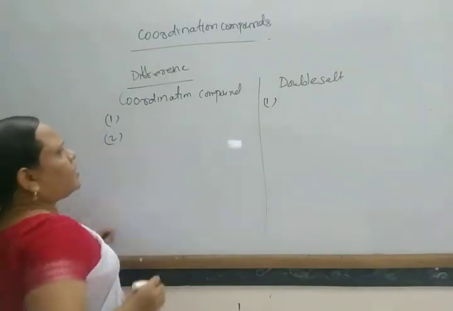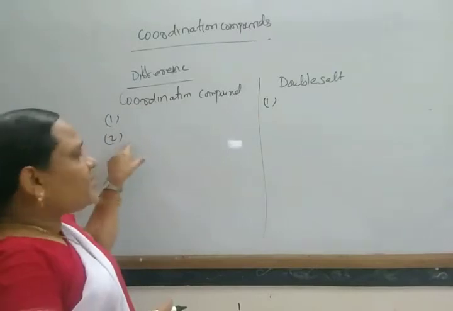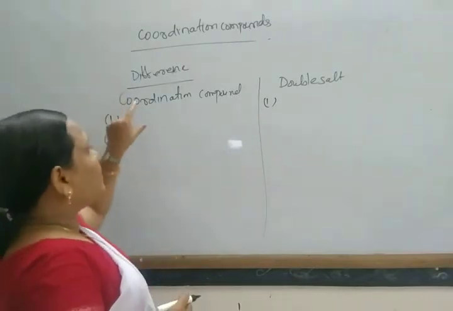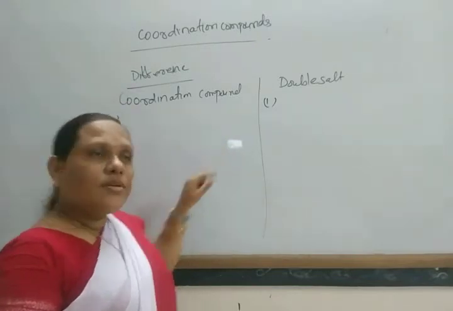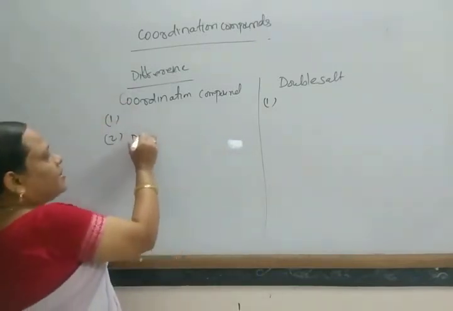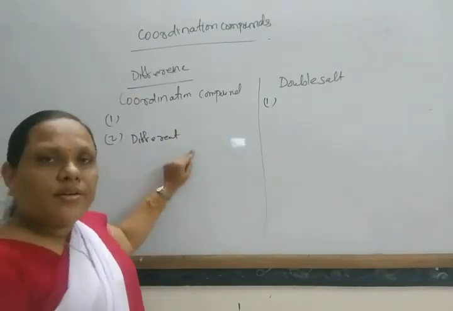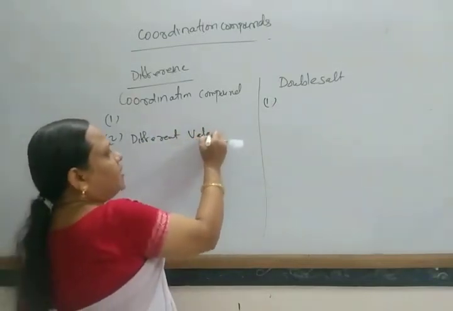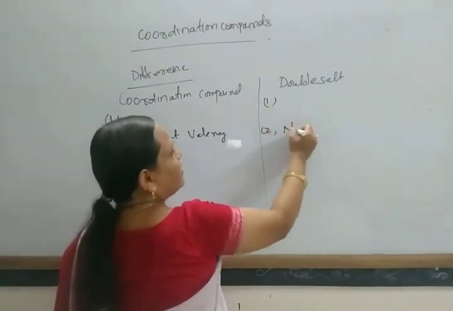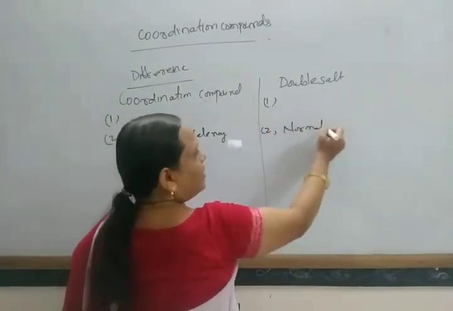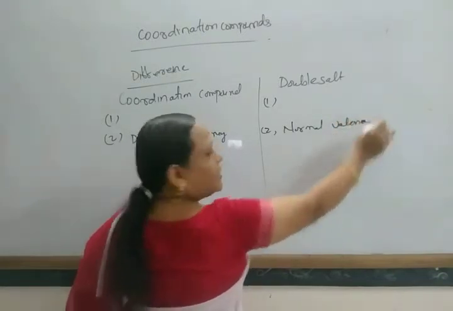In coordination compounds, the metal atom generally exhibits a valency different from its normal valency, but in double salts the metal atom exhibits its normal valency.